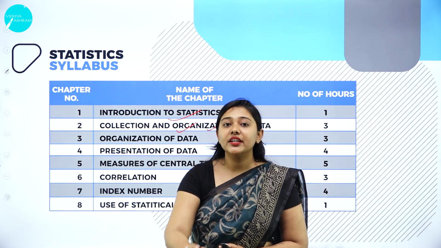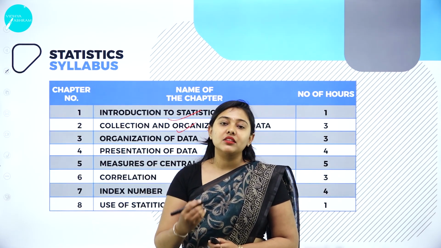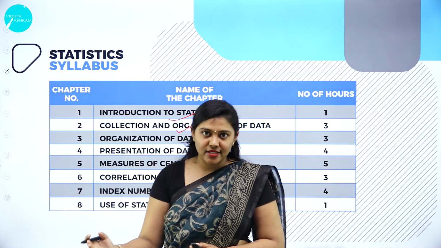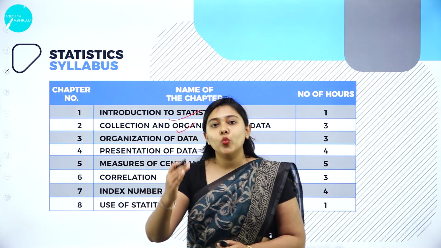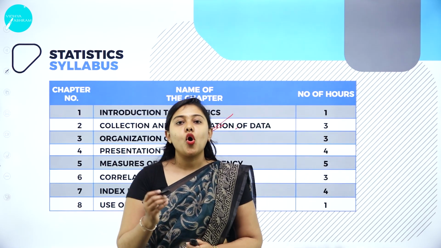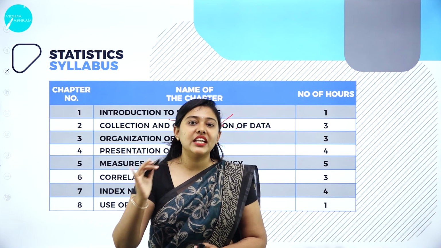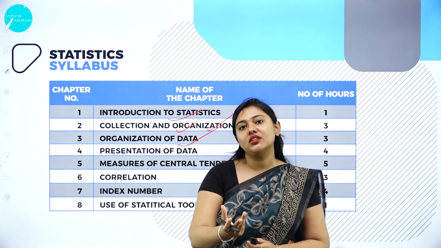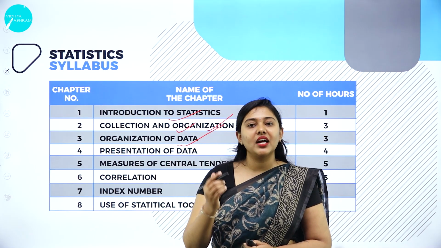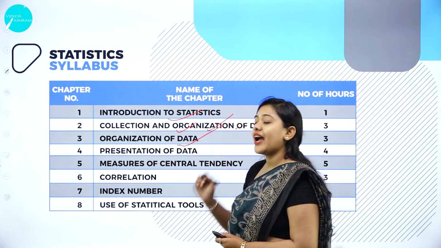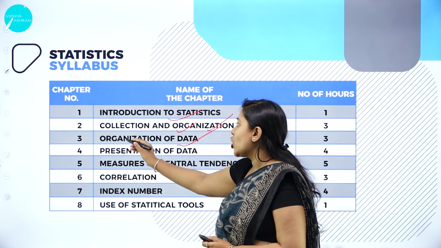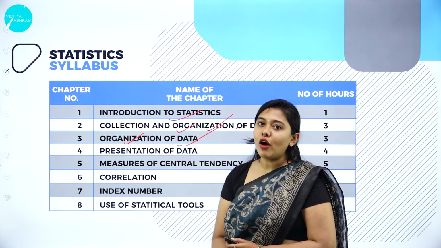Once the data is collected, it will be in a raw, unorganized format. So that has to be organized in a systematic manner. Such organization will be studied in your next unit, organization of data. Organization simply means the raw facts and raw information that has been collected has to be arranged in a systematic manner, organized and classified. That is your Chapter 3, Organization of Data.